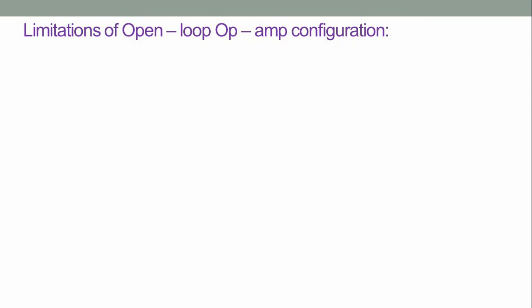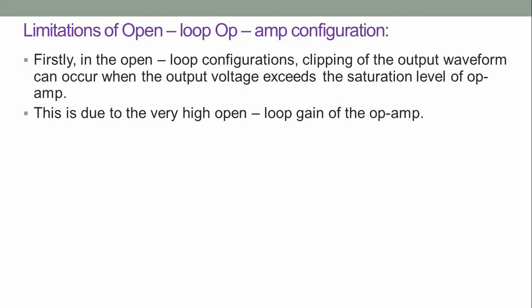Limitations of the open loop op-amp amplifier configurations. Firstly, in the open loop configurations, clipping of the waveform can occur when the output voltage exceeds the saturation level of the op-amp. This is due to the very high open loop gain of the op-amp.